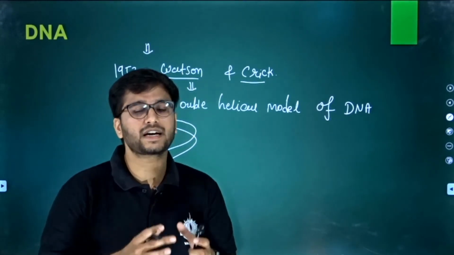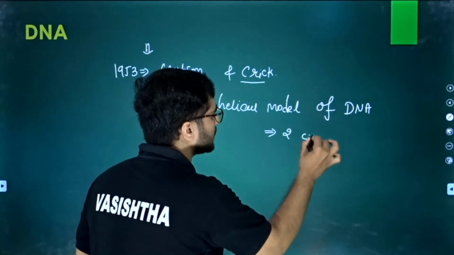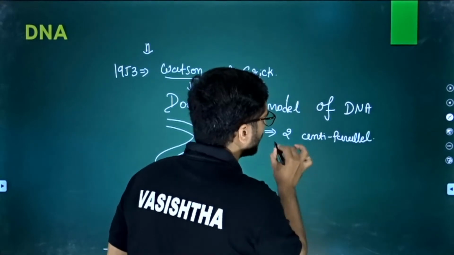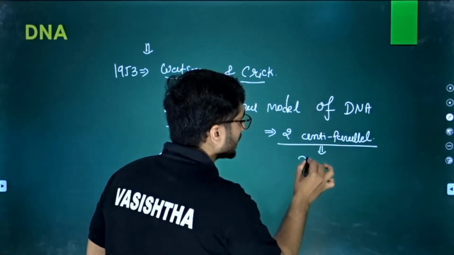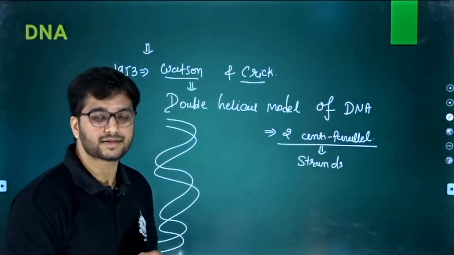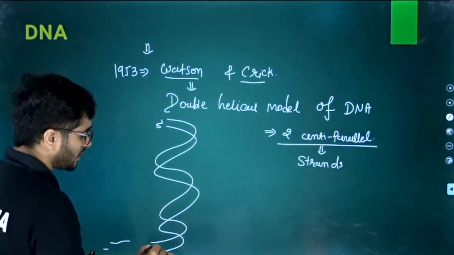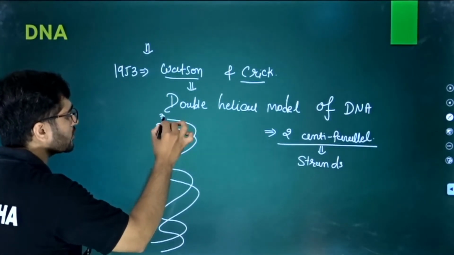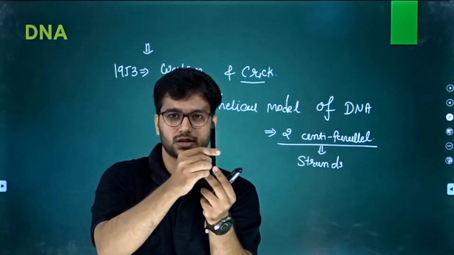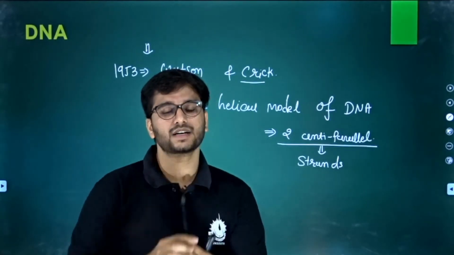Now, what are the properties of the double helical model? The double helical model is composed of two anti-parallel strands. What do you mean by these two anti-parallel strands? That means if one chain has a 5' end, the other will have a 3' end, right? If one is like this, the other will be inverted, right? No two chains are similar. One is standing, the other one is inverted.